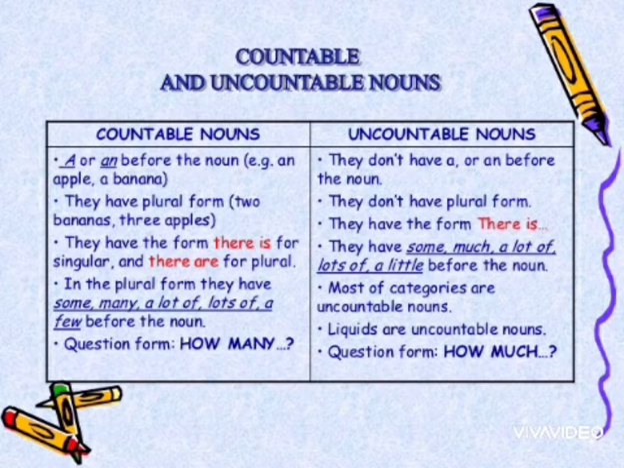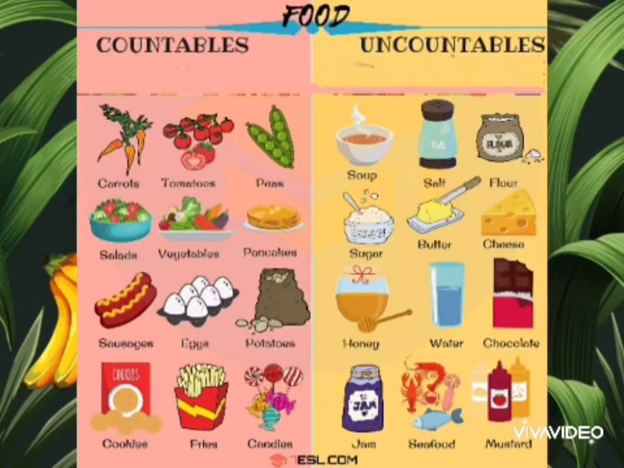Countable nouns have the form there is for singular and there are for plural. Uncountable nouns have the form there is. They have some, much, a lot of, lots of, a little before the noun. In the plural form, countable nouns have some, many, a lot, lots of, and most of the categories are uncountable nouns. Here you can get a list of countable nouns and uncountable nouns.